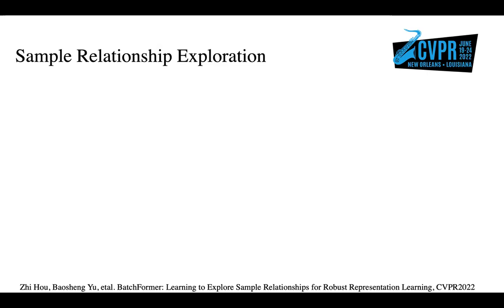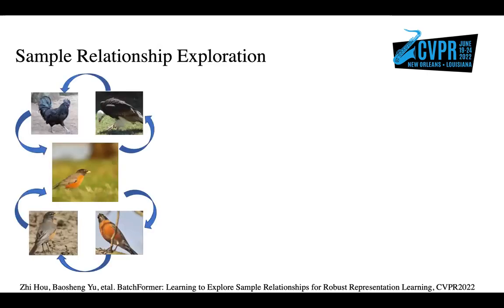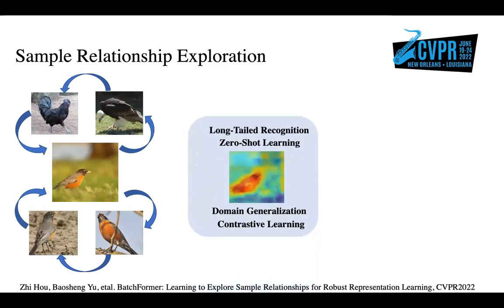Therefore, how to perform robust deep representation learning under data scarcity by exploring the sample relationships has received a lot of attention from the community, especially for the tasks without good training data to guarantee the generalization, such as long-tailed recognition, zero-shot learning, and domain generalization.